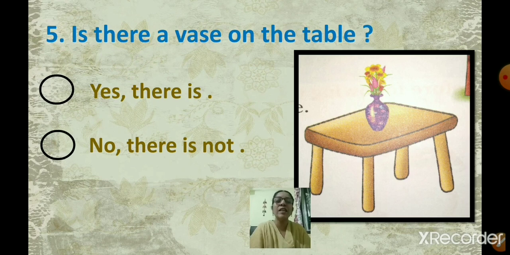Yes. So which answer are you going to click? First or the second one? Yes, you click on the first option. Yes, there is. Is there a vase on the table? Yes, there is. Okay? Next one.